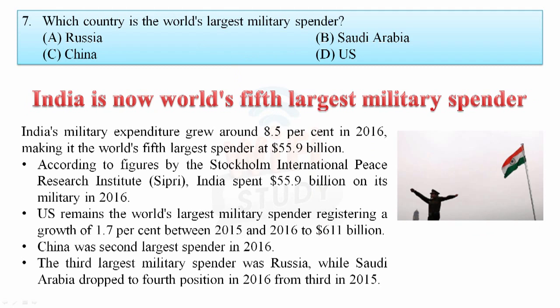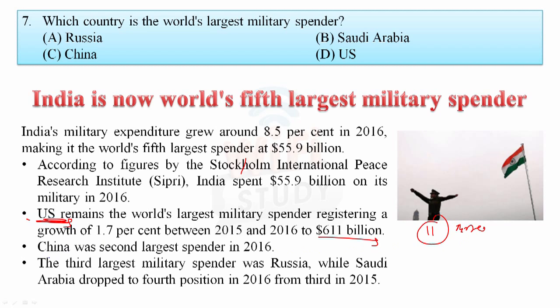India has now become the world's 5th largest military spender. India's military expenditure grew around 8.5% in 2016, making it the world's 5th largest spender at $55.9 billion. So India's total expenditure crosses $55 billion. And the world's highest military spender is the US, as you know that. They spend almost 11 times more than India.